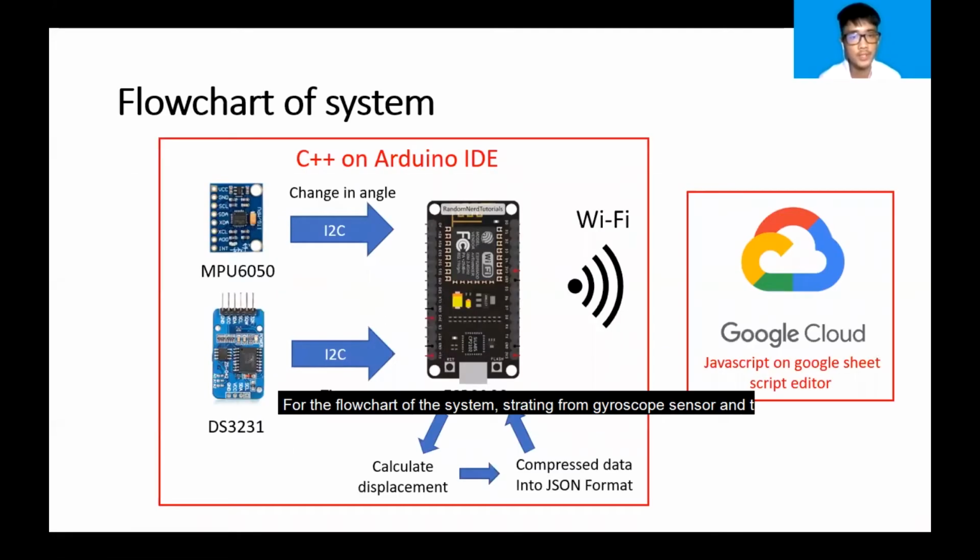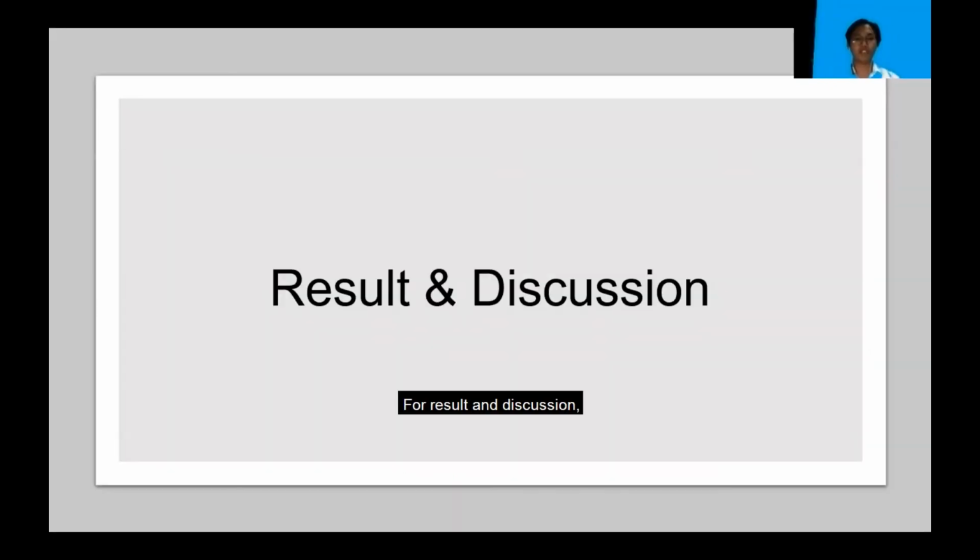For the flowchart of the system, starting from the gyroscope sensor and the time sensor, the gyroscope sensor will measure the change in angle, and the time sensor will measure the time and send that data to the ESP8266. The change in angle will be calculated into displacement and compressed together with time data into JSON format to be sent through the Wi-Fi network into the Google Cloud Platform system. The programming languages we use are C++ on Arduino IDE and JavaScript on the script editor to receive the data from the device. Now, for result and discussion.